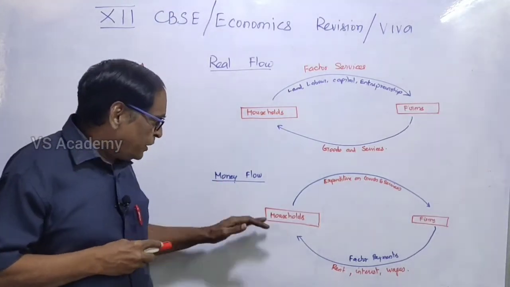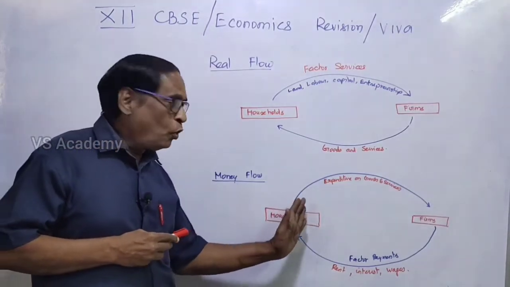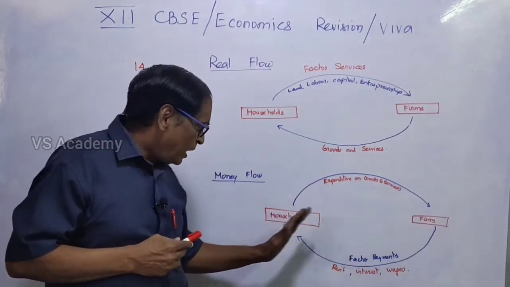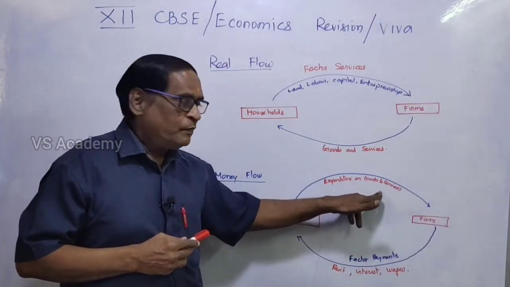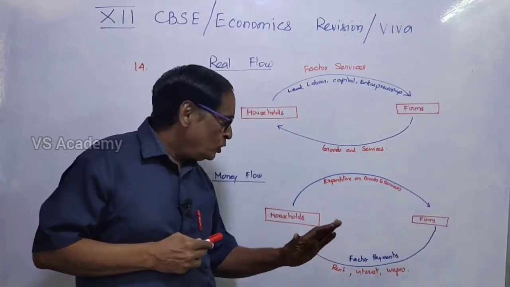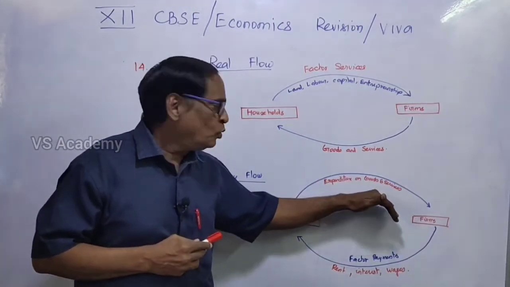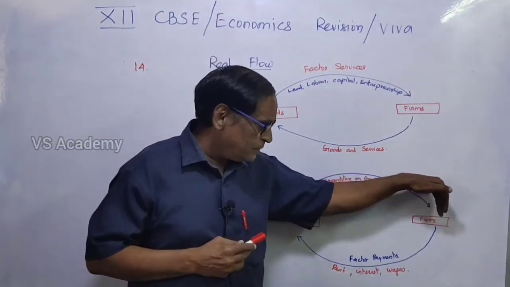So here in money flow, how is the money flowing between these two sectors, households and firms? The goods and services manufactured by the firm, we are purchasing. So for that we are making payment for the goods and services. So the money is flowing from households to firms.